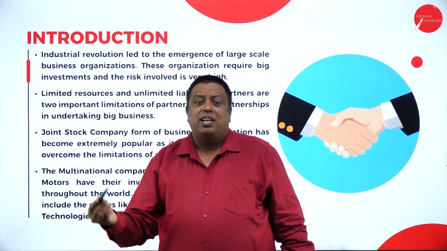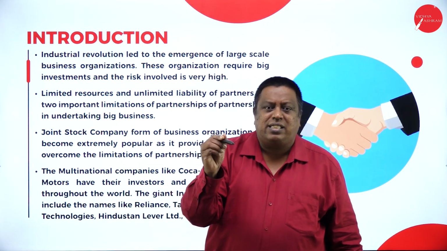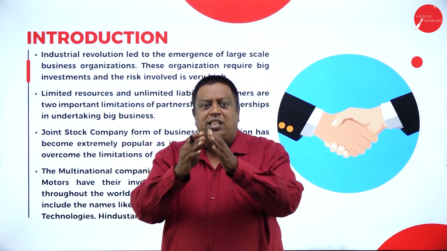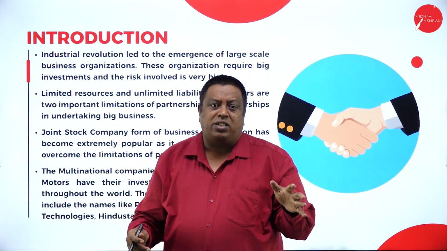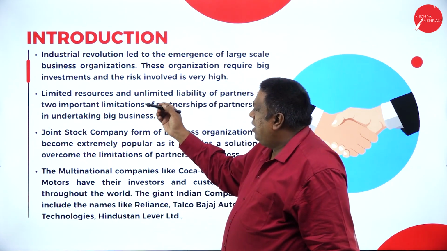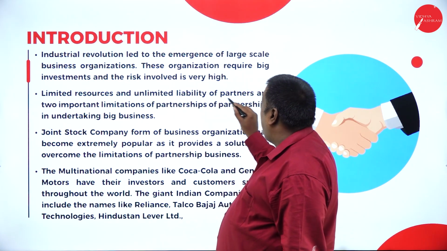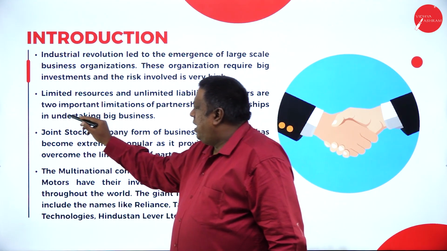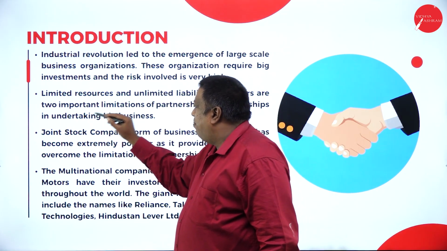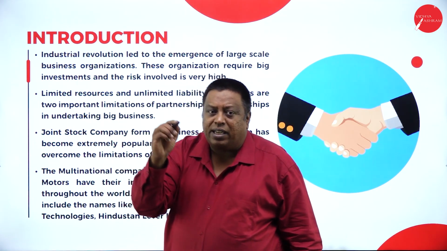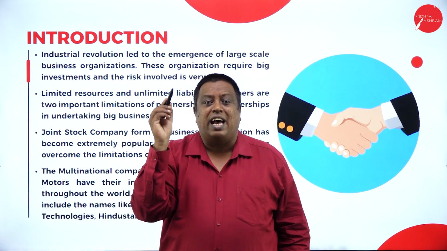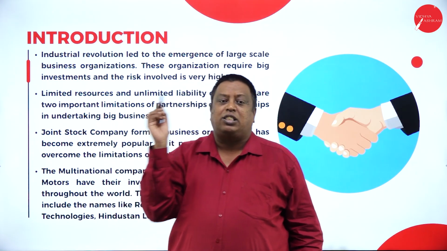For that reason, the company came into existence, that means to support the sole proprietor or the partnership, changing the business structure from the proprietor or the partnership to the incorporation stage here. Here, limited resources and unlimited liability of the partners are the two important limitations of partnership for undertaking big business. They're saying that in the partnership, they were facing lots of problems in the liability area as well as the other resources.